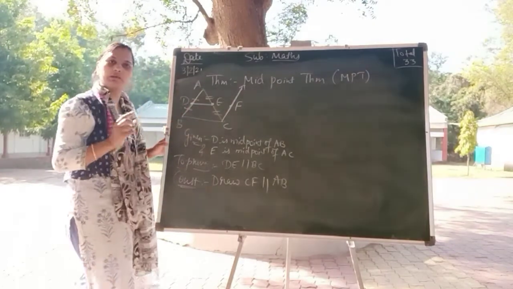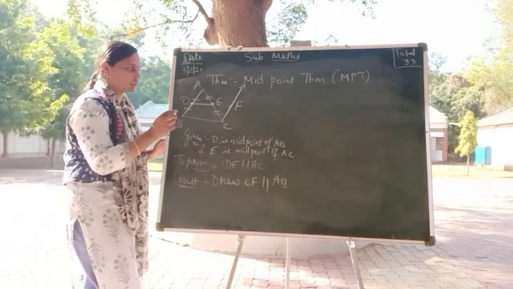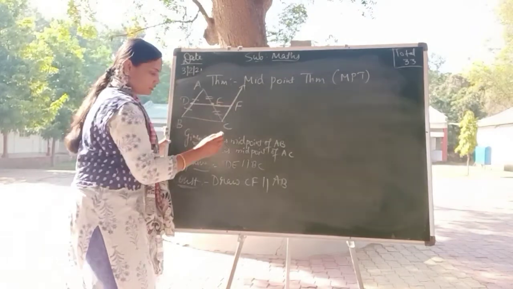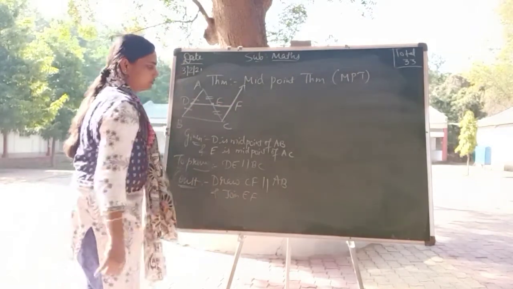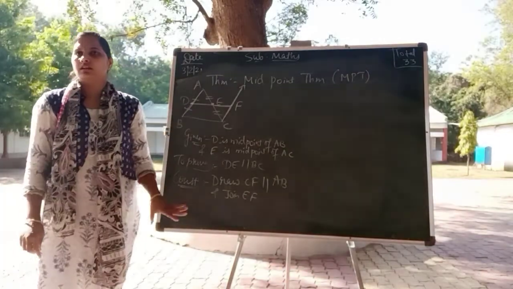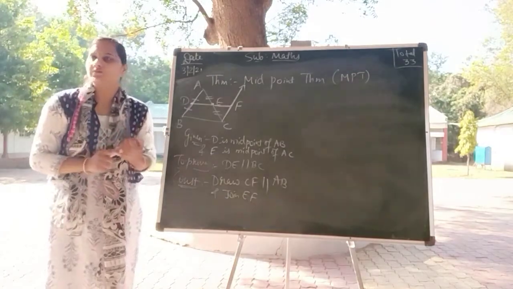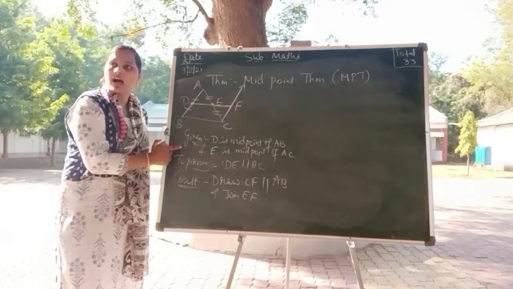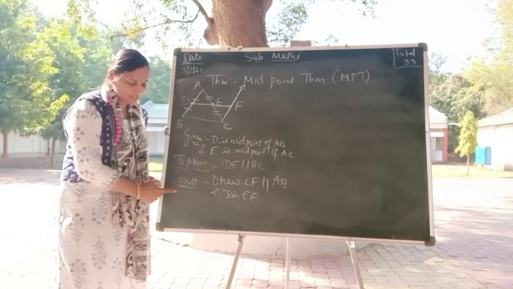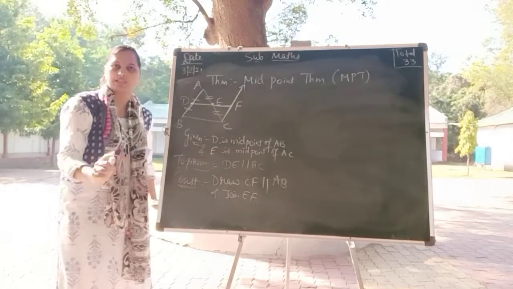These two lines are parallel by construction. I have done this construction and join EF. This is the midpoint theorem, in which I have drawn the figure, half mark given, half mark to prove, half mark construction, total 2 marks I got.